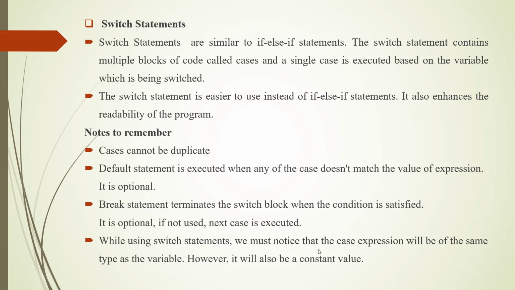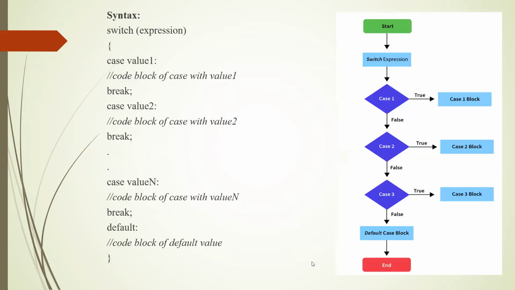While using a switch statement, we must notice that the case expression will be of the same type as the variable. The output of the switch expression should match the case value, which will also be a constant value. The syntax is: switch of some expression. That expression result will be checked with case value 1.